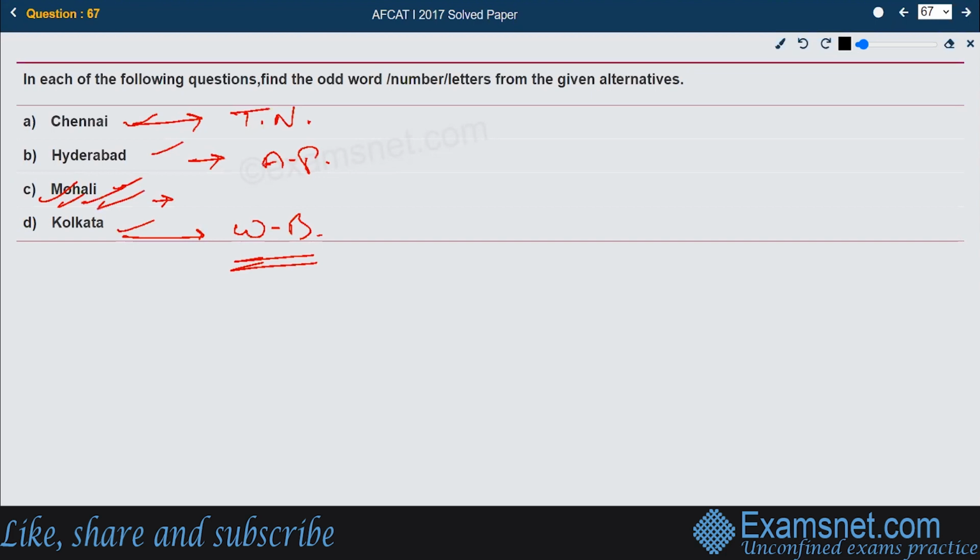It is not the capital of any state. Rather, it is located in Punjab, but not the capital. So that is the odd one out.